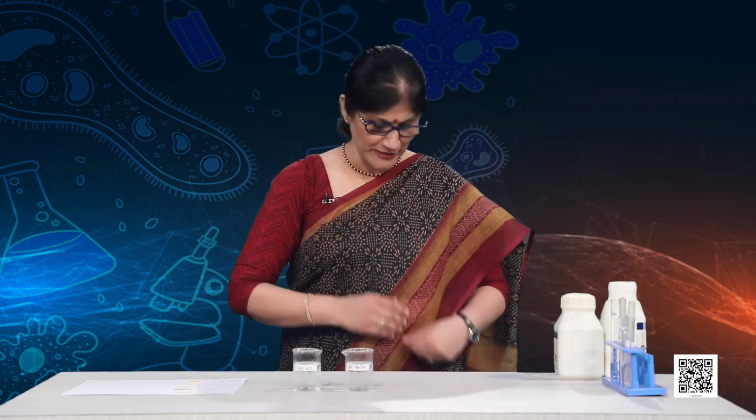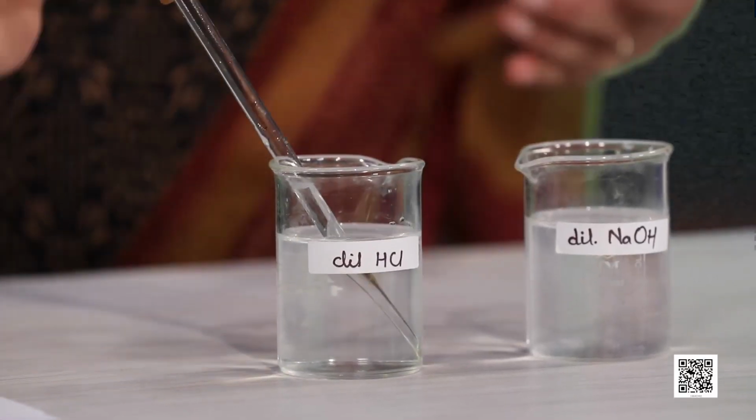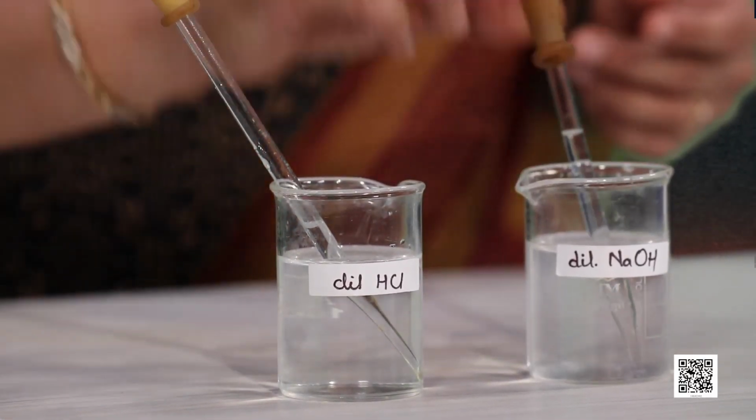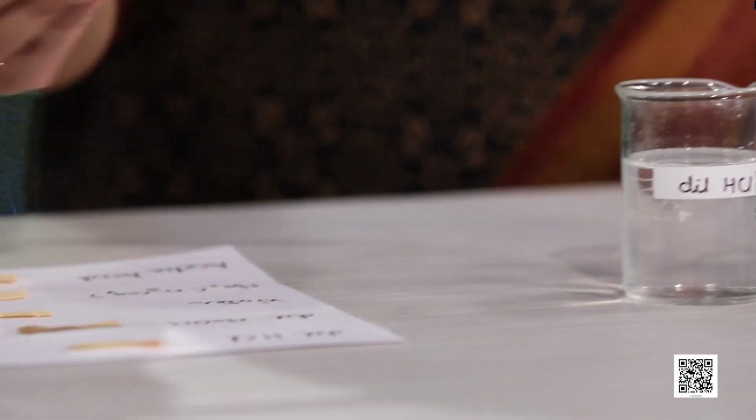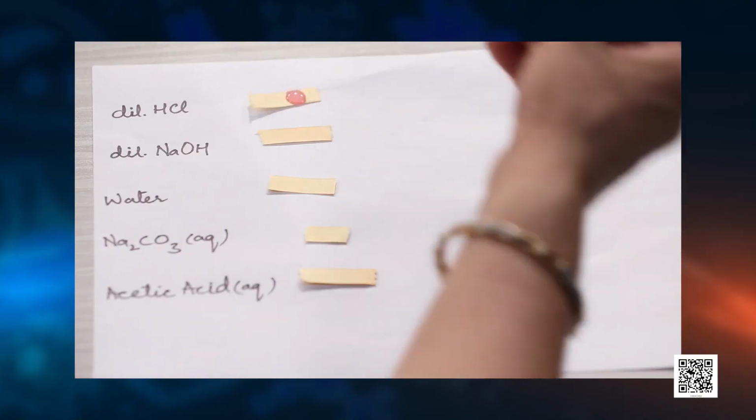You have to always remember to record your observations at the same time. So, I have my solutions, a dropper for HCl and NaOH, and I have my indicators put on this paper, and one by one let me put a drop on each of these.